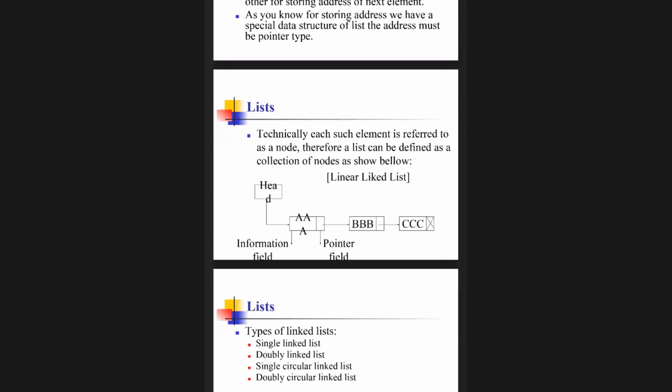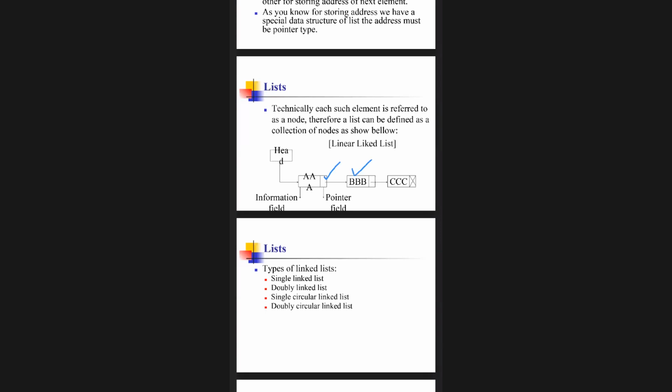The second box is pointing to the next node, and the second box of the next node points to the next node, and when the last box is crossed, that's it. This is the 3 node representation. I call this the head, information field, and this is called the pointing field. Why? Because it is pointing to another node. Same way here, this is a pointing field because it is pointing to the other node. A list representation, is it clear?